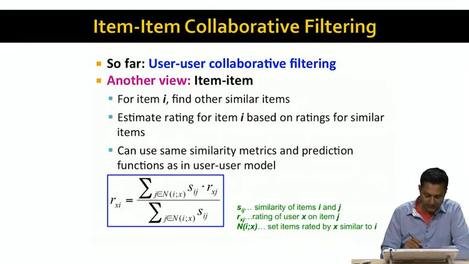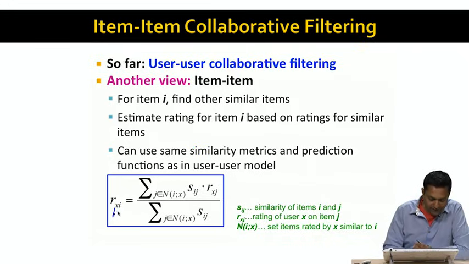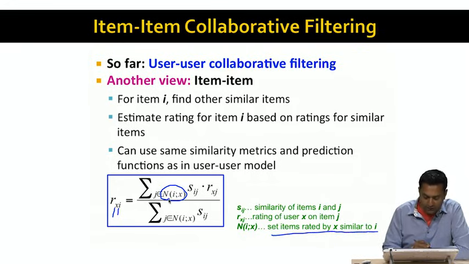And when we do that, here's what the rating function looks like. What we're trying to do is predict the rating for user X and item I. So we're going to start with the item I, and find a neighborhood of items. The neighborhood of items, N(I;X), is just a set of items that are both rated by the user X and are similar to the item I that we're looking at, right?